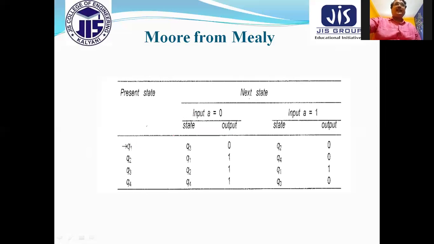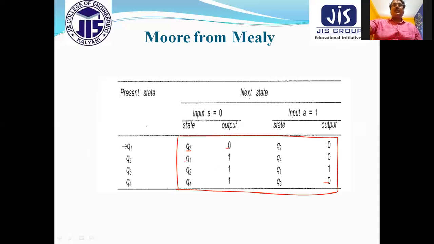So you have to see the things given here. In this part, we have to see what are the different outputs associated with the states. Starting from Q3, output is 0, Q3 output 0, so okay, no problem.